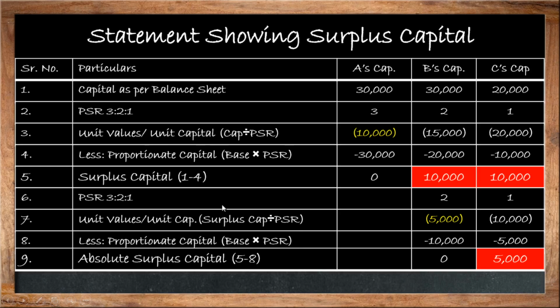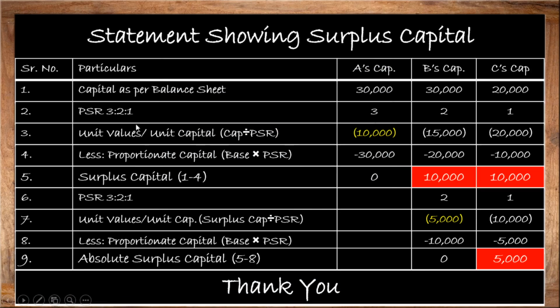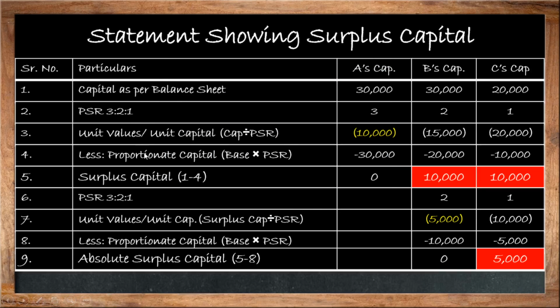The formula is very simple: surplus capital minus proportionate capital. So 10,000 minus 10,000 will be 0, and 10,000 minus 5,000 comes to 5,000.